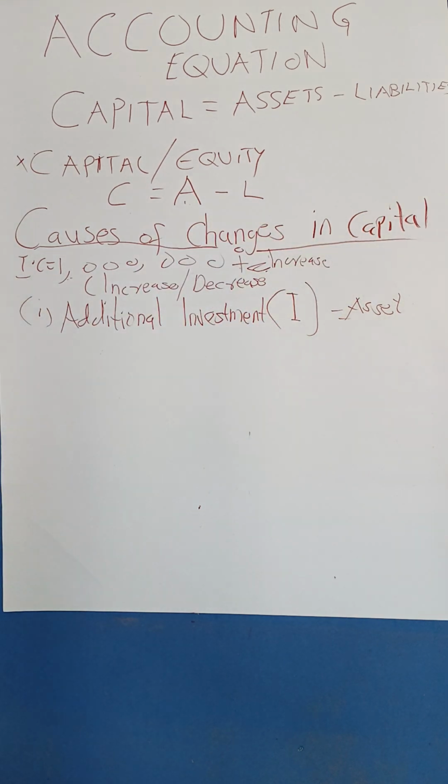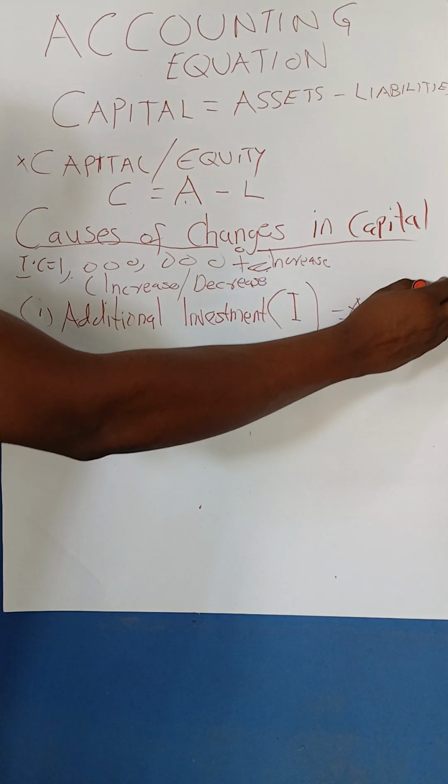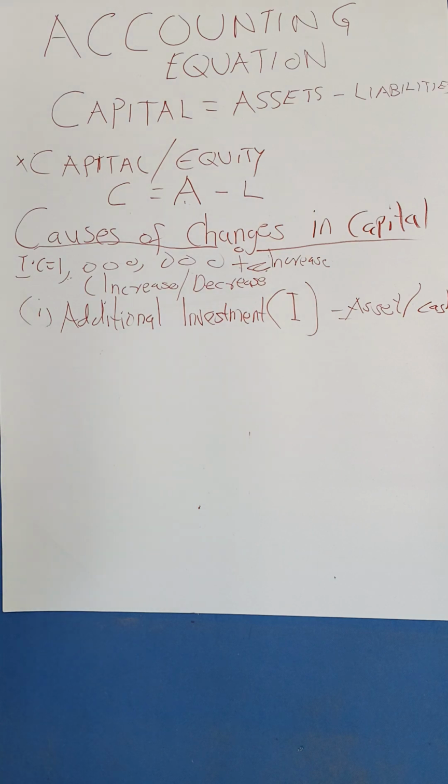So additional investment, we have said one, asset. Another thing, apart from assets, you can bring in cash. Now, I have the initial capital, I had 1 million. I've decided I have 200,000 in hand. Now, I say that this 200,000 in hand, I'm not going to use it. Let me now put it in the business so that it can help in running the business.